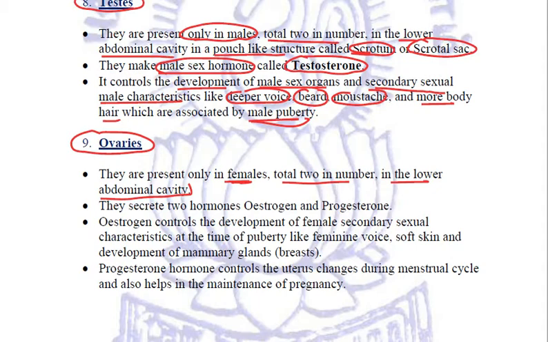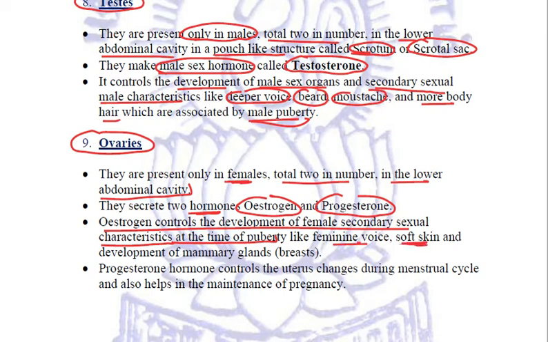And they also act as endocrine glands because they secrete two hormones, and these two hormones are estrogen and progesterone. Now, what are the functions of estrogen and progesterone? Estrogen controls the development of female secondary sexual characteristics at the time of puberty, like feminine voice, soft skin, and development of the mammary glands, that is the breasts.